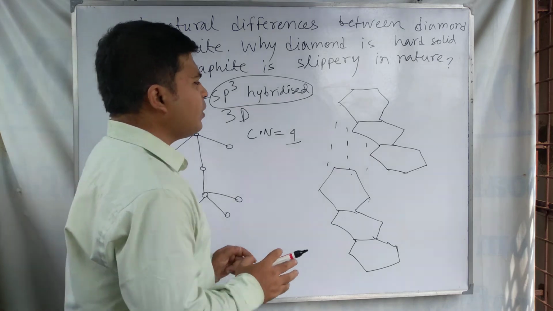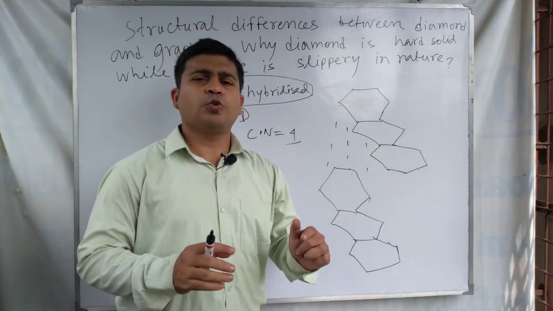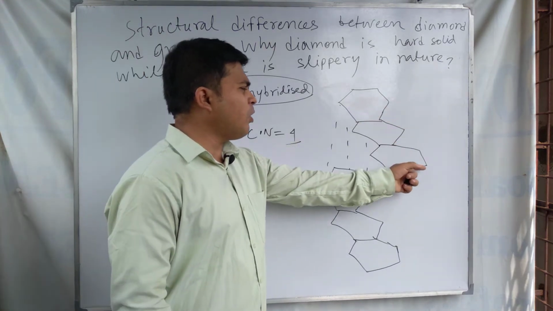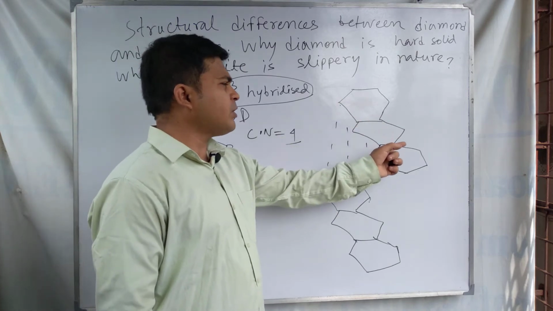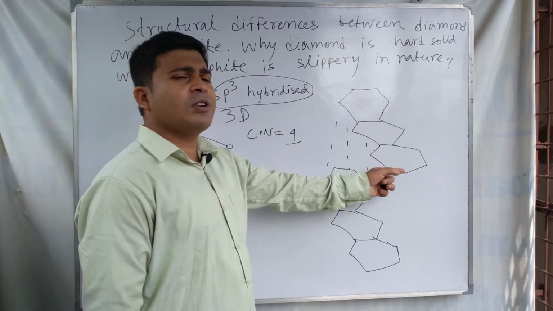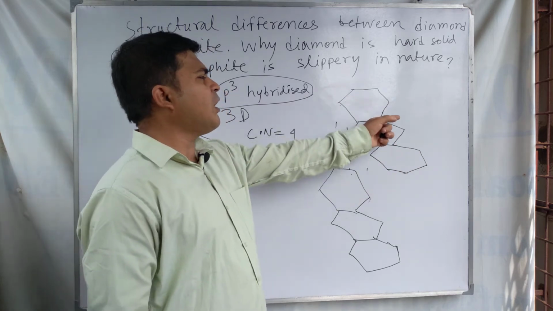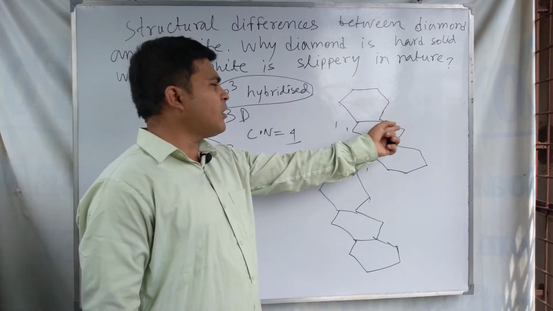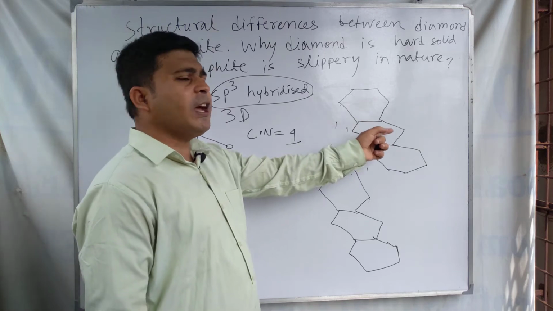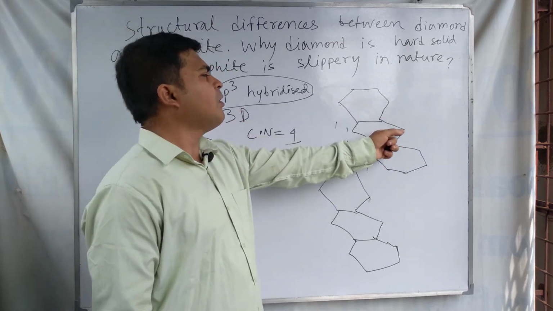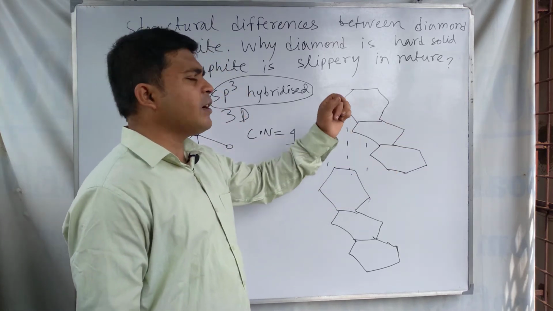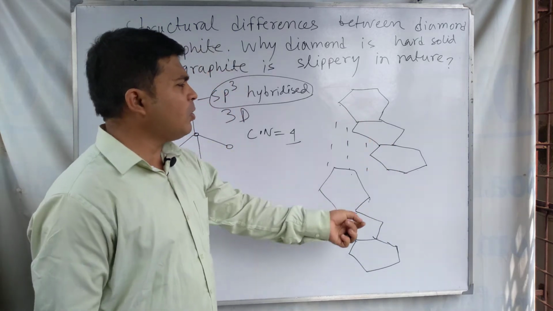These are hexagonal sheet-like structures, two-dimensional polymeric sheets. You can consider them benzene-like hexagonal two-dimensional polymeric sheets.